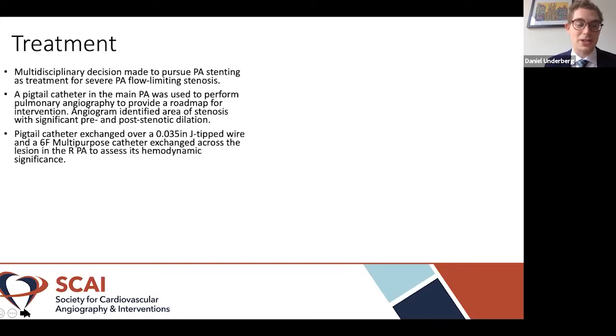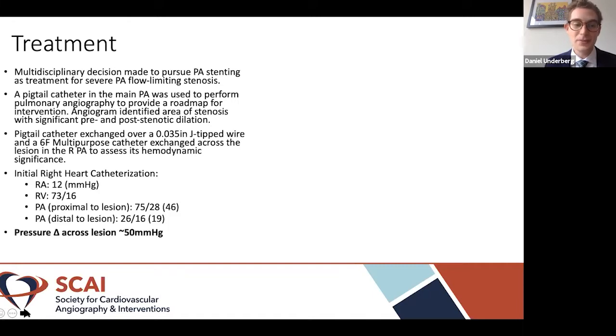A pigtail catheter was exchanged over a 0.035-inch J-tipped wire, and a 6 French multi-purpose catheter was exchanged across the lesion in the right PA in order to assess its hemodynamic significance. And as you can see here, the initial right heart catheterization during the procedure revealed elevated right-sided pressures with a PA systolic pressure proximal to the lesion of 75, a PA systolic pressure distal to the lesion of 26, yielding a pressure gradient across the lesion of 50 millimeters of mercury.